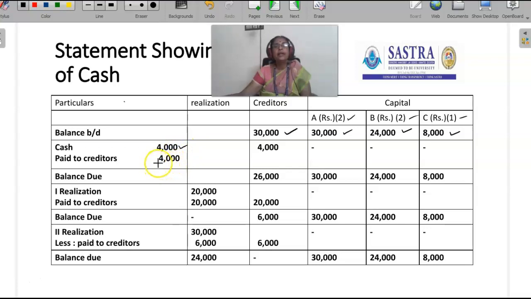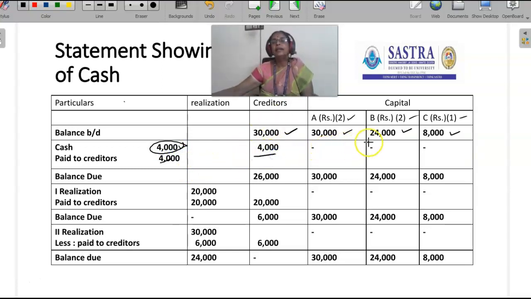Then paid to creditors. That cash is used by the firm to settle the creditors first. The total cash that is available in the firm is 4,000 rupees, and that is used by the firm to settle creditors.